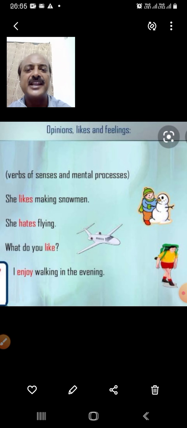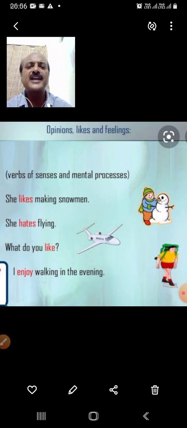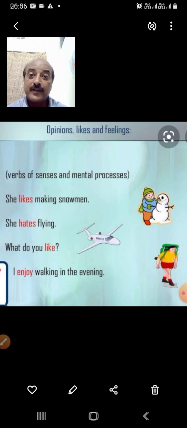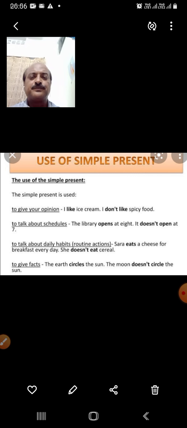Opinions, likes and feelings. She likes making snowmen. She hates flying. What do you like? I enjoy walking in the evening. So these are our likes, our feelings, or our opinions. That I like to make snowmen, or I don't like to fly. I enjoy walking in the evening. Many of you like to walk in the morning, get up early in the morning. Some of the students like to get up very late. So these are the general habits of every day.